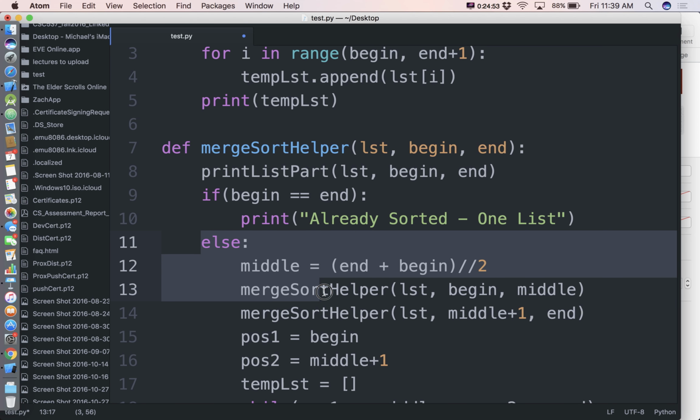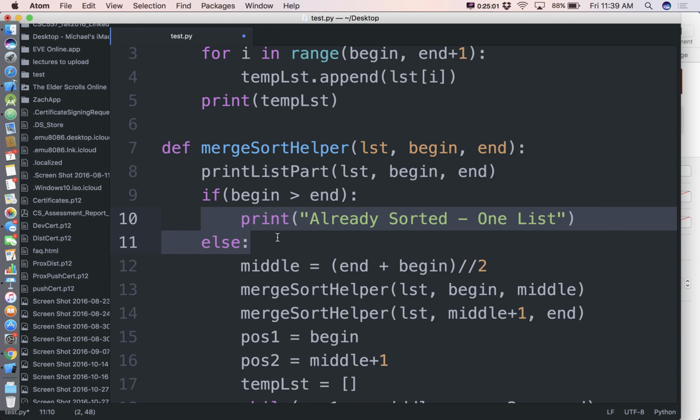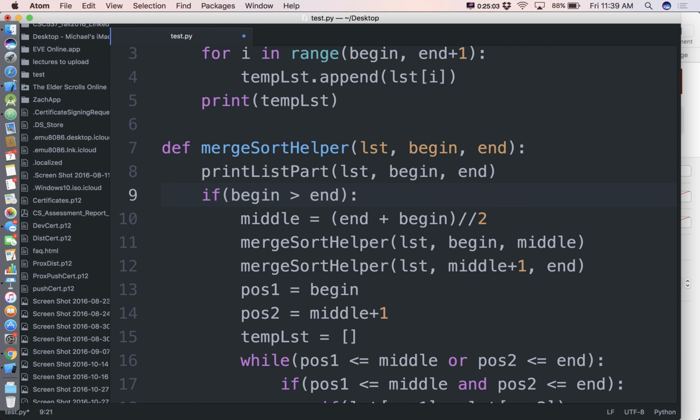So if begin is greater than end, do stuff. Otherwise, do nothing. It's already sorted. If they're the same, don't do anything. That make sense? So I haven't changed logic there.